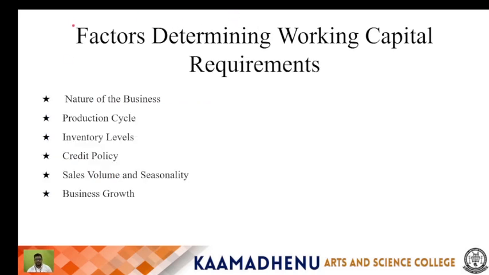Next is factors influencing working capital. The first one is nature of the business. In nature of business there are two types: first industry type, then second business model. In industry type, businesses in industries like retail or manufacturing typically need more working capital due to the inventory of purchases and longer production cycles. In business model, companies with a business-to-business model may have higher working capital than business-to-consumer. The second one is production cycle. The length of the production cycle impacts the working capital. If a business has a long production cycle, it may need more working capital.